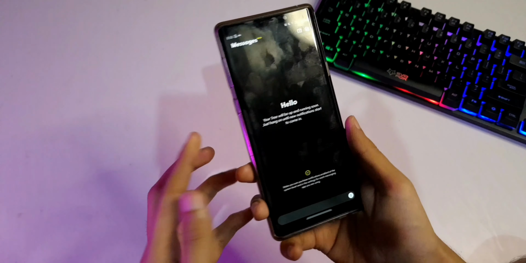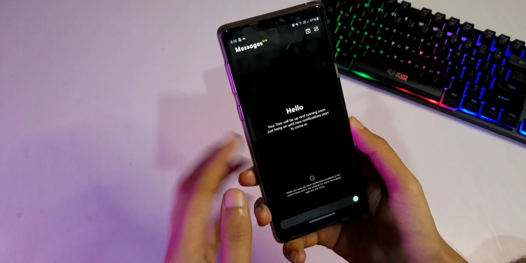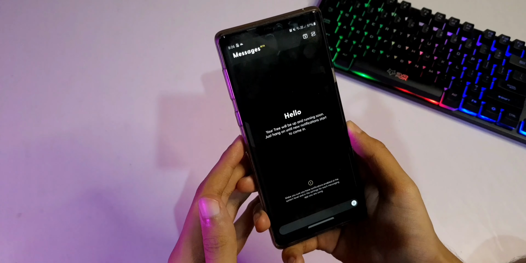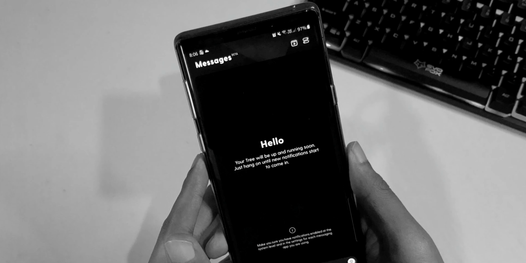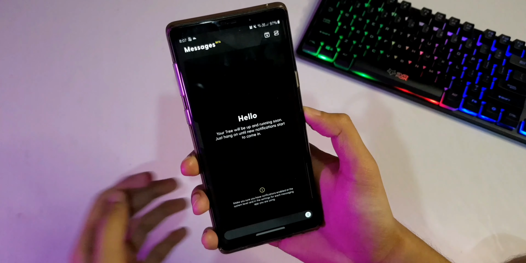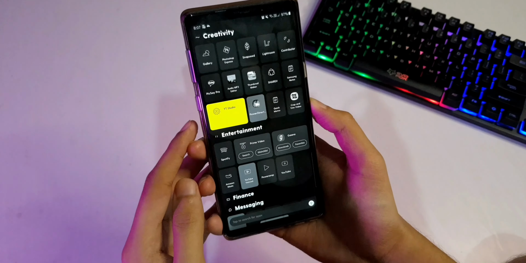Whatever. Okay, so I don't have any notifications now because you need friends to send you messages, which I don't have. Until we get some messages, let's browse the other things that have changed.